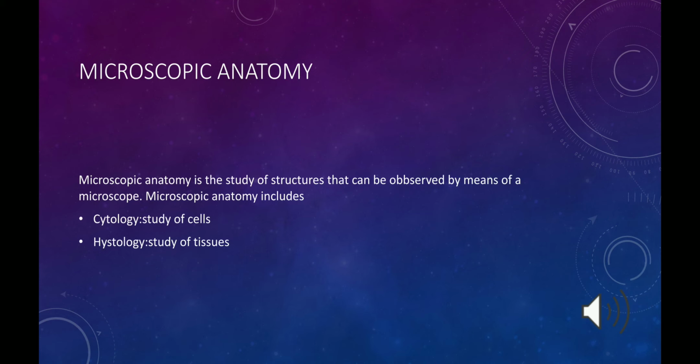Microscopic anatomy includes cytology and histology. Cytology is the study of cells, and histology is the study of tissues.